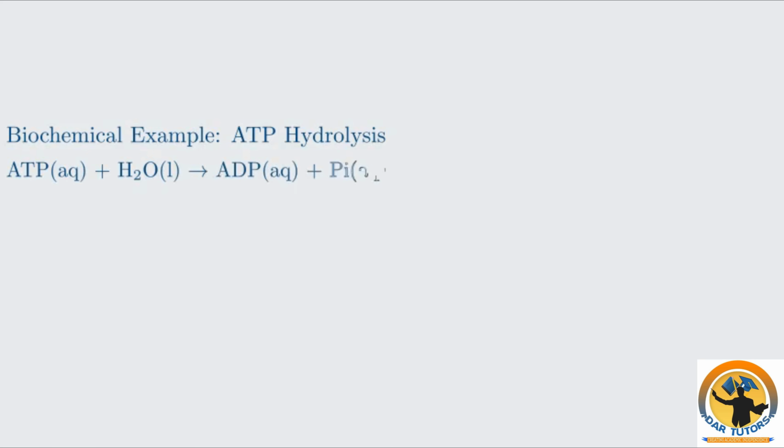This concept is vital in biology. Many life processes involve coupled reactions. For example, the synthesis of large molecules like proteins is often non-spontaneous. Our cells use the hydrolysis of adenosine triphosphate, or ATP. The hydrolysis of ATP is a highly spontaneous exothermic reaction with a large negative ΔG. Cells couple this reaction to non-spontaneous processes, using the energy from ATP to build molecules or move substances across membranes. This is how cells get work done.